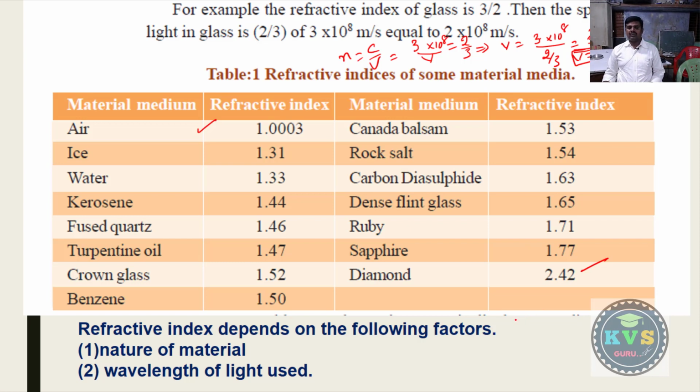So by this table we can say that refractive index is not the same for all substances. Refractive index depends on the nature of the material and the wavelength of light used. Again, we will discuss how the wavelength of light affects the refractive index.